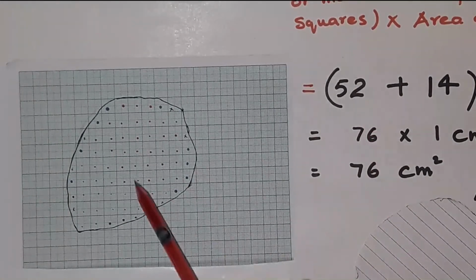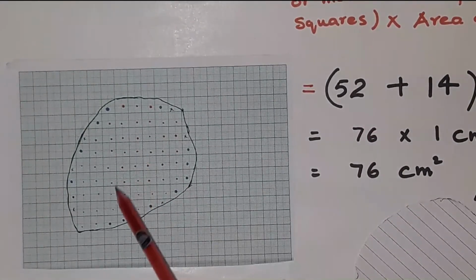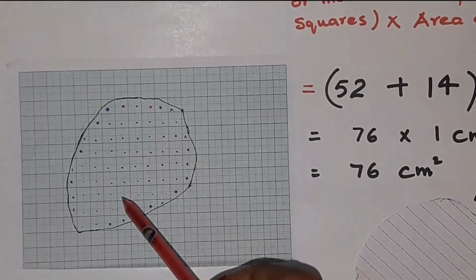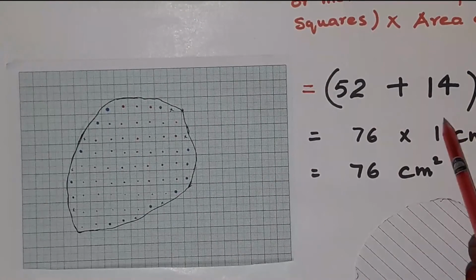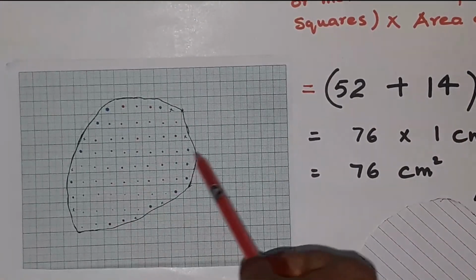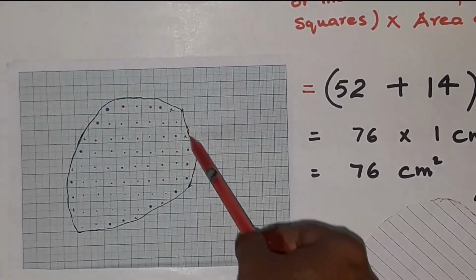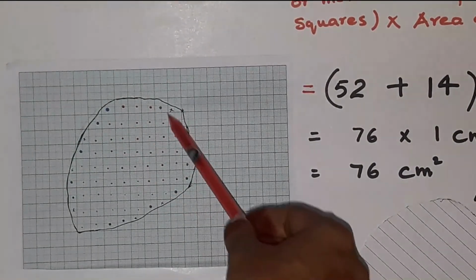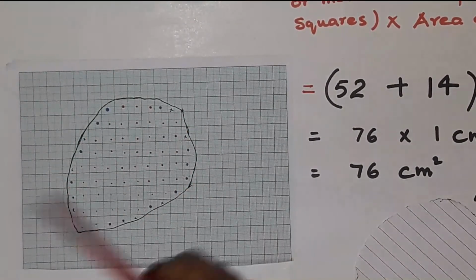Then the incomplete ones which cover half or more than half are 14 in number. The ones we are not considering are less than half, so I have put a cross on them and they will not be counted.